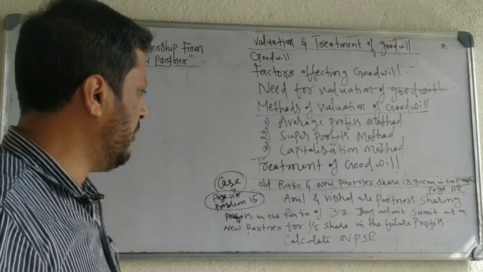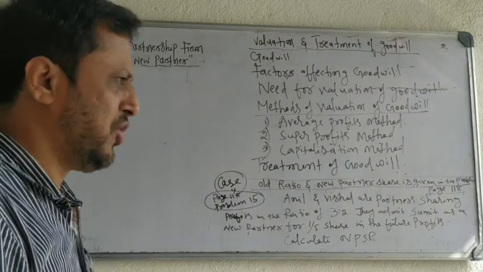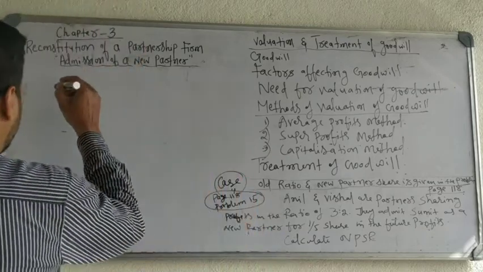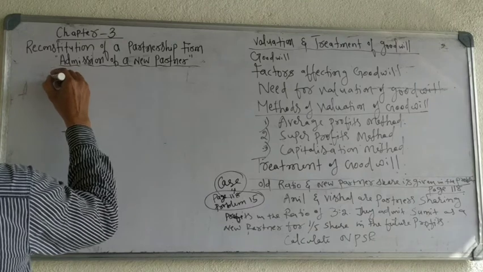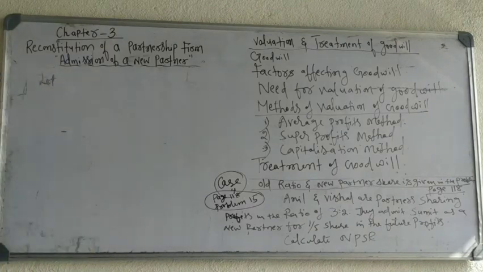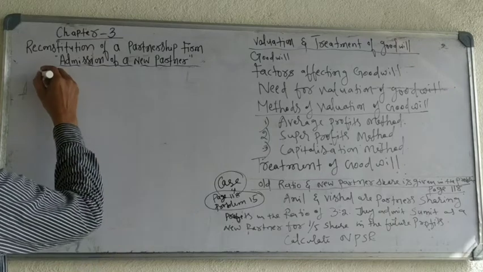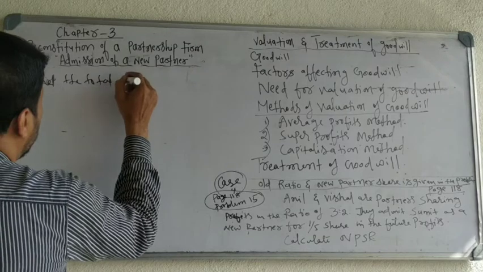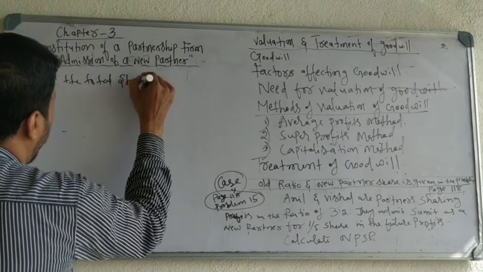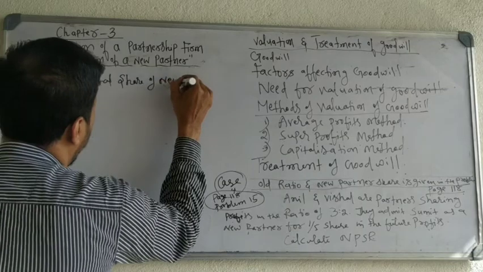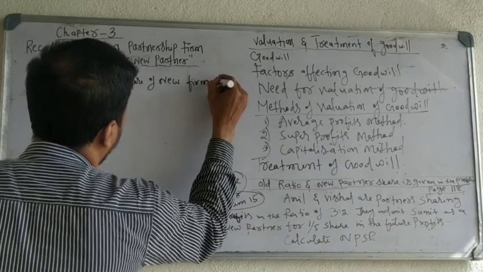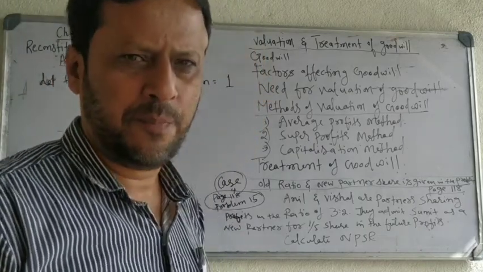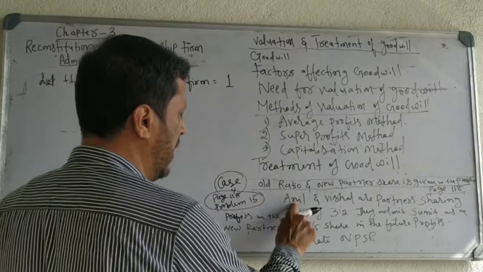Here we have just two pieces of information, the old ratio and the new partner share. For the calculation, you have to make some assumptions. Let the total share of the new firm equal 1.